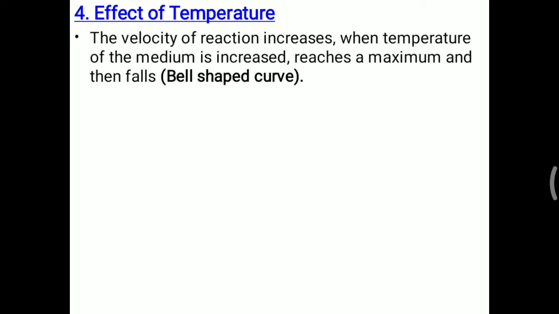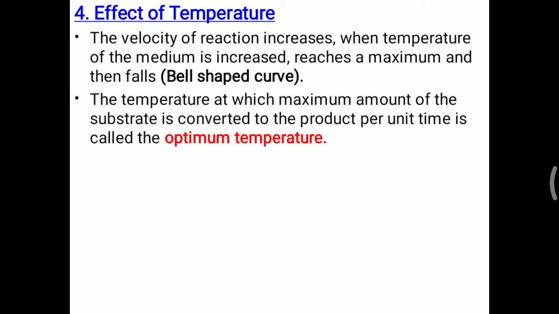Next factor is the effect of pH and temperature. First we will look at temperature. The velocity of reaction increases when temperature of the medium is increased, reaches a maximum, and then falls again. So when temperature is increased, it makes a bell-shaped curve. Why is it happening? The temperature at which maximum amount of substrate is converted to product per unit time is called the optimum temperature. Sometimes it is also asked in the viva: what is optimum temperature? The temperature at which highest activity of enzyme is obtained is called optimum temperature.